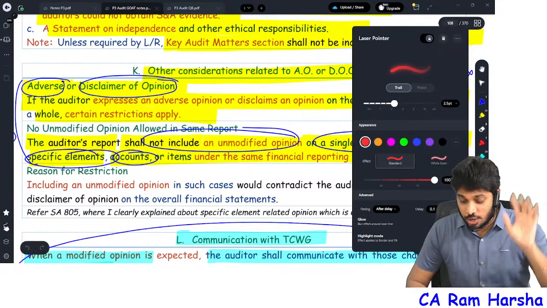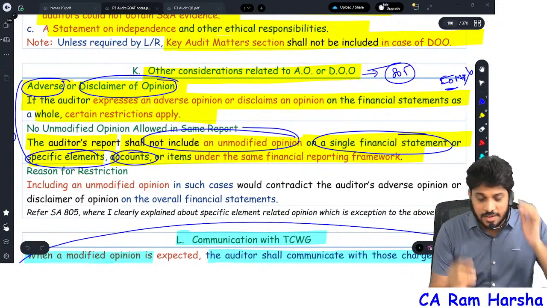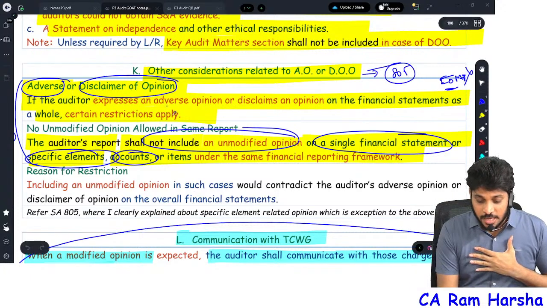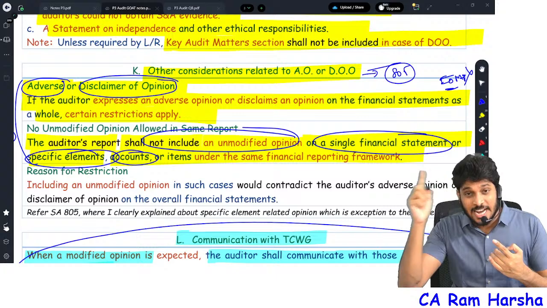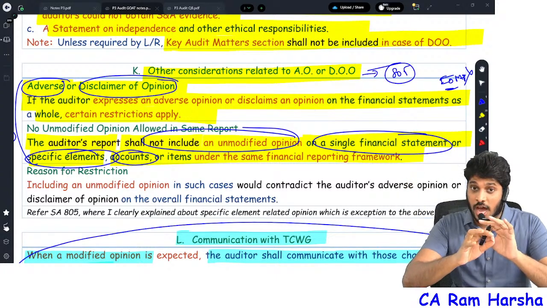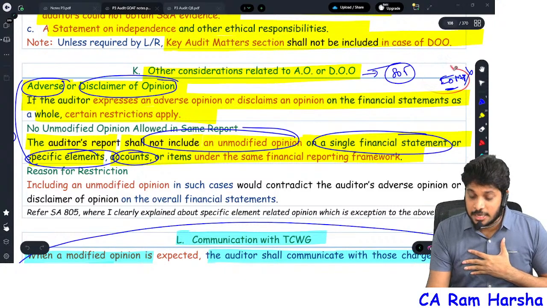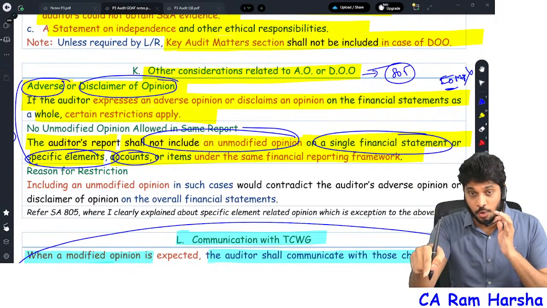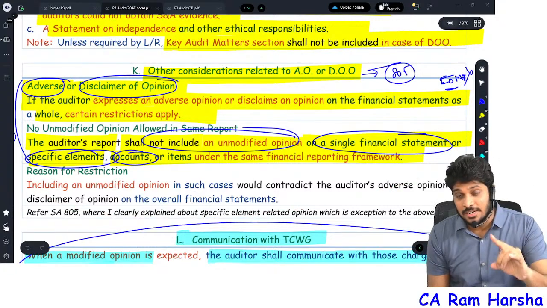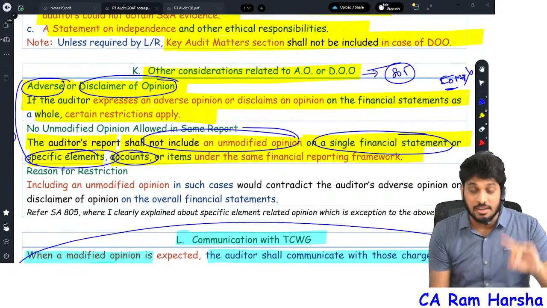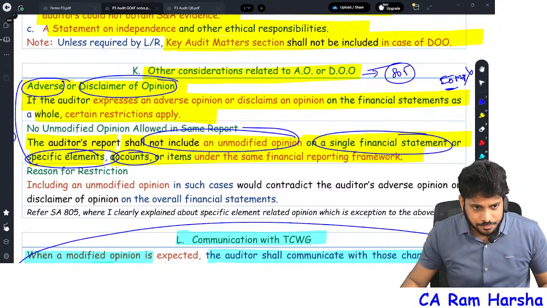In SA 705, there is one point which is covered. Suppose the auditor has given an adverse opinion or disclaimer of opinion in the same audit report related to financial statements. You should not talk about an unmodified opinion in the same audit report. Means indirectly, emphasis of matter paragraph shall not be used in the audit report where we give adverse opinion or disclaimer. More in depth on this we will cover in SA 805. There you can understand, even in the exam, this particular point is tested.